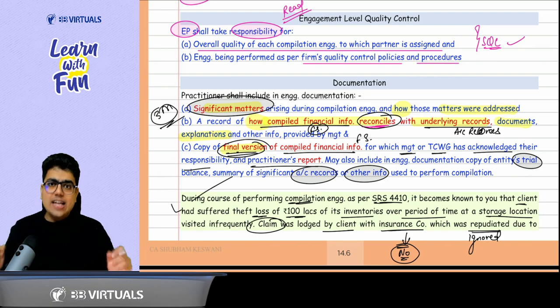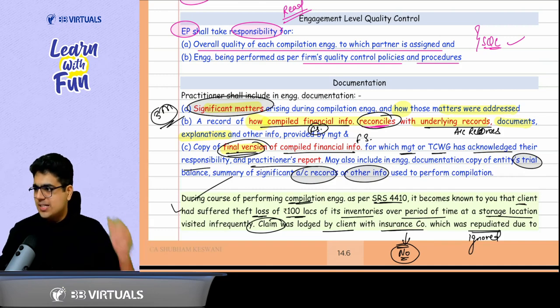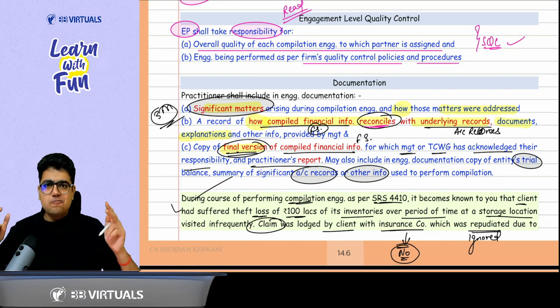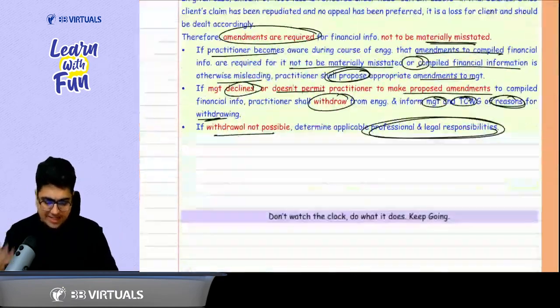Right, sir? And the last point is F. Sir, what is F? Final version. Whatever is the final version of the financial statement, that is the compiled financial information, that should form part of your documentation along with the trial balance, accounting records, and other information. So SRF: S for significant matters and how they were addressed, R for reconciliation and F for final version. Got it? Got it, sir. Then we did these two questions, very easy questions.